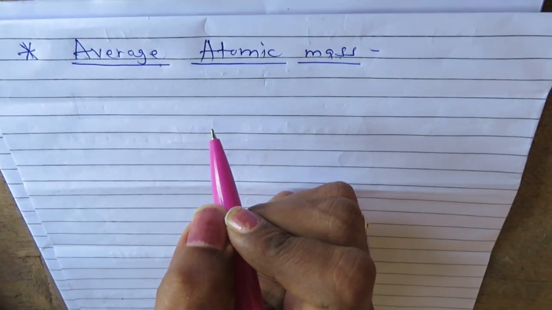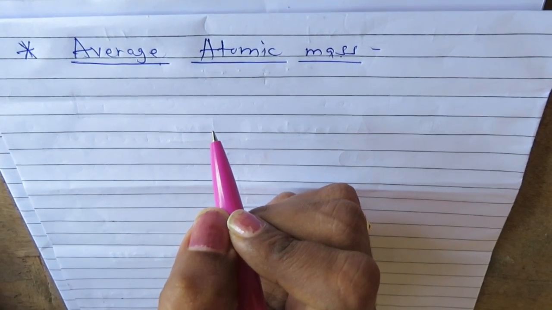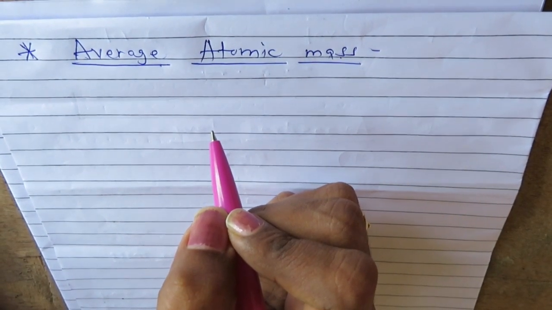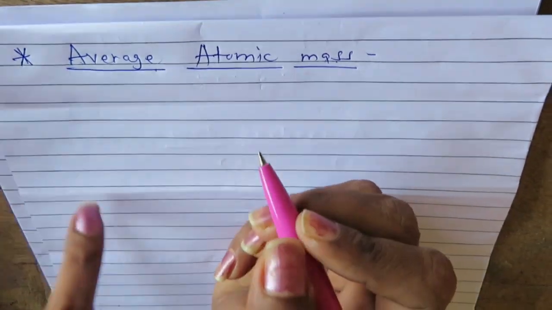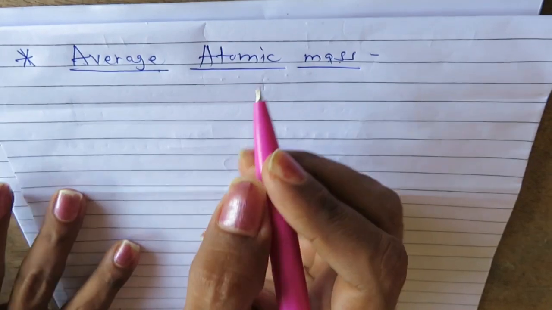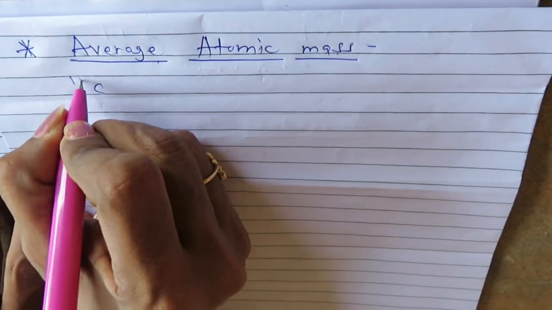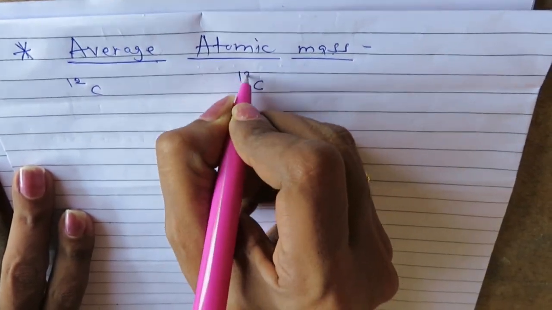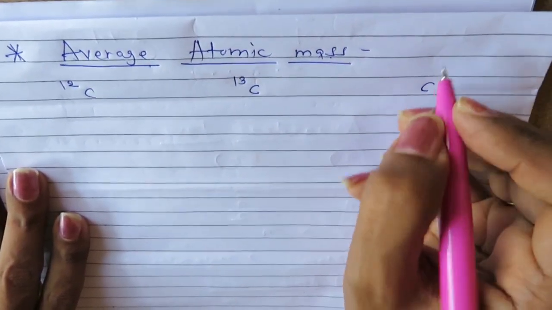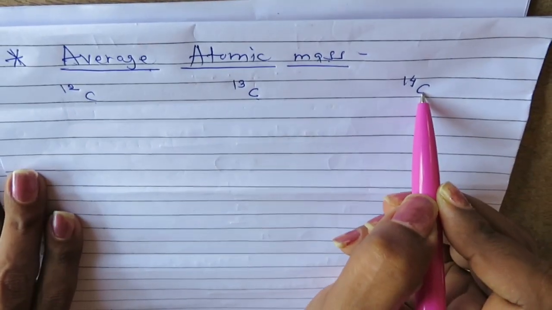So out of many isotopes, only one isotope occurs in nature in the largest amount, and their proportion goes on decreasing. So we will consider an example for average atomic mass of carbon. Carbon exists in nature in three isotopic forms. One is carbon 12, another one is carbon 13, and carbon 14. So these are the three isotopic forms of carbon.